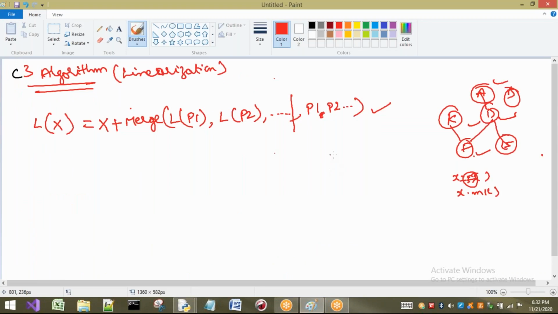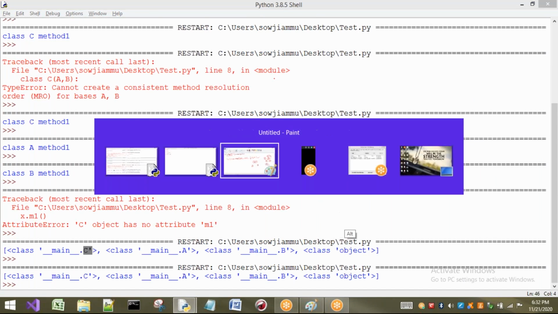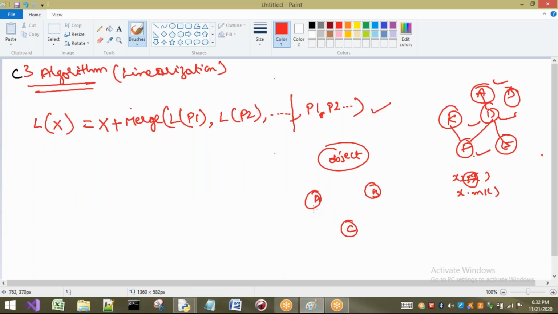Okay, so what is the superclass? For all the classes it is object. So for the first class I will take object, next A class is there, B class is there. After that C is a subclass, acquiring the properties of A and B. So in this way we have the diagram. Okay, right. Now I don't want to show you the answer, but I will explain how this is going to be evaluated.